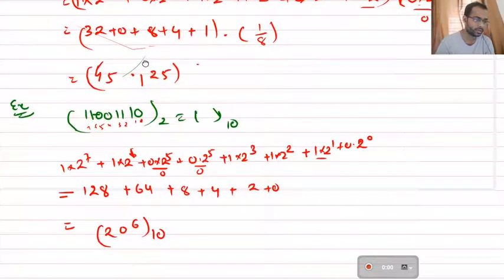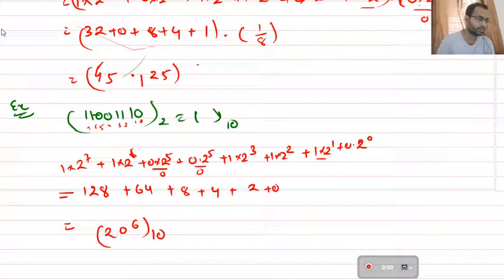So next, another example. A number is given: 11001110. So how to convert this? So we need to know the places of the 2, for which we have to multiply the power of that particular place. So the places start from 0. So it is 0, 1, 2, 3, 4, 5, 6, 7. So we need to multiply 7 at the last place. So I can write.